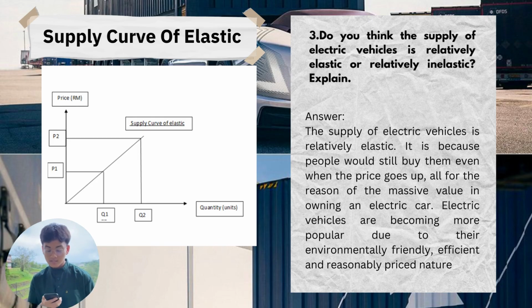Okay, my answer is, the supply of electric vehicles is relatively elastic. It is because people will still buy them even when the price goes up, for all of the reasons of the massive value in owning an electric vehicle. Electric vehicles are becoming more popular due to their environmentally friendly, efficient, and reasonable price nature. Okay, after this we're going to see my graph.